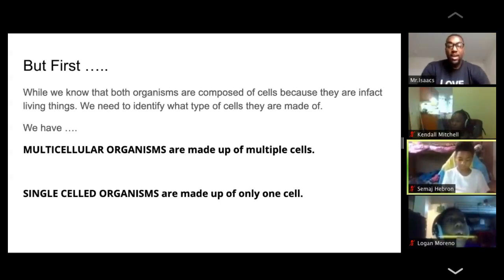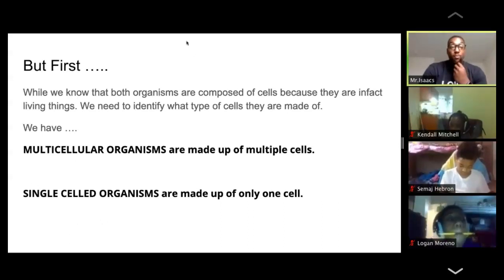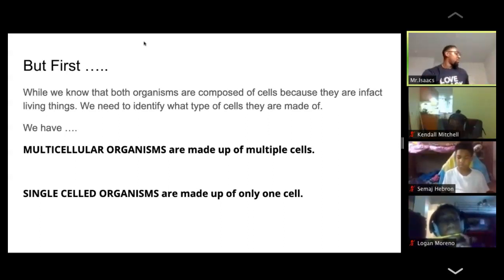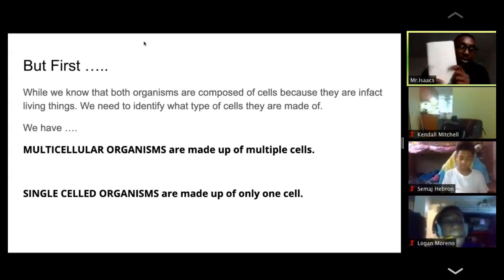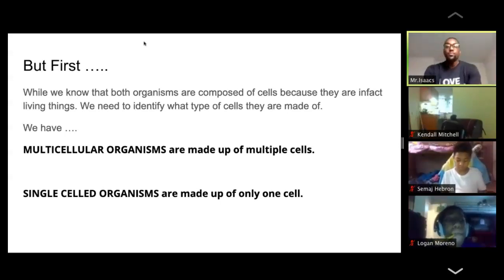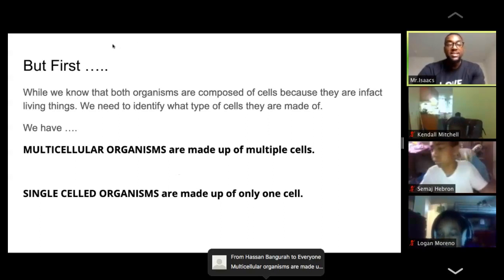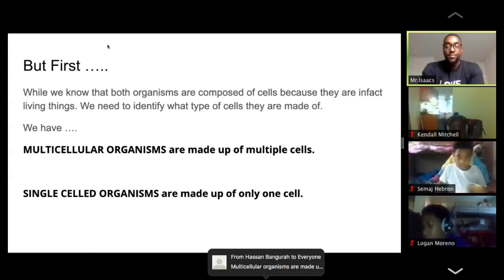Before we do that, this is one of our vocab words. Multicellular and single-celled organisms are both vocab words, so please make sure we're taking the time to put that down under our notes in vocab. I'm going to give us about 10 seconds to write down: multicellular organisms are made up of multiple cells. Then put: single-celled organisms are made up of only one cell.